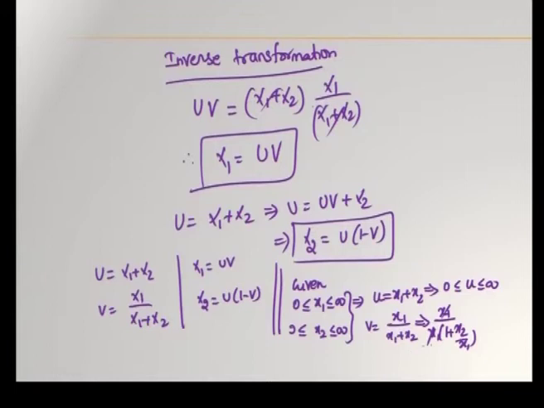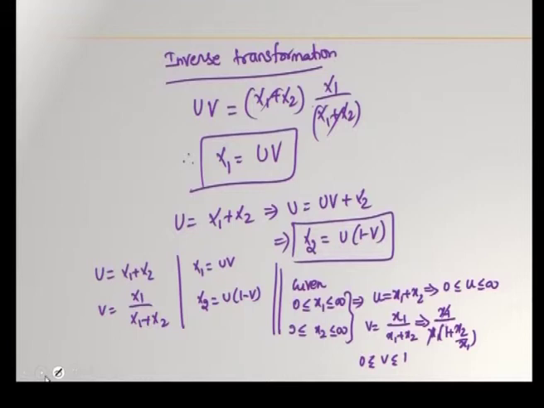As x1 tends to infinity, this becomes 0. So, 1 divided by 1 plus 0, and ultimately you have the limits as 0 to 1. Therefore, 0 less than or equal to v less than or equal to 1. For 0 to infinity of x1 and 0 to infinity of x2, you have got the limits as 0 to infinity for u and 0 to 1 for v.